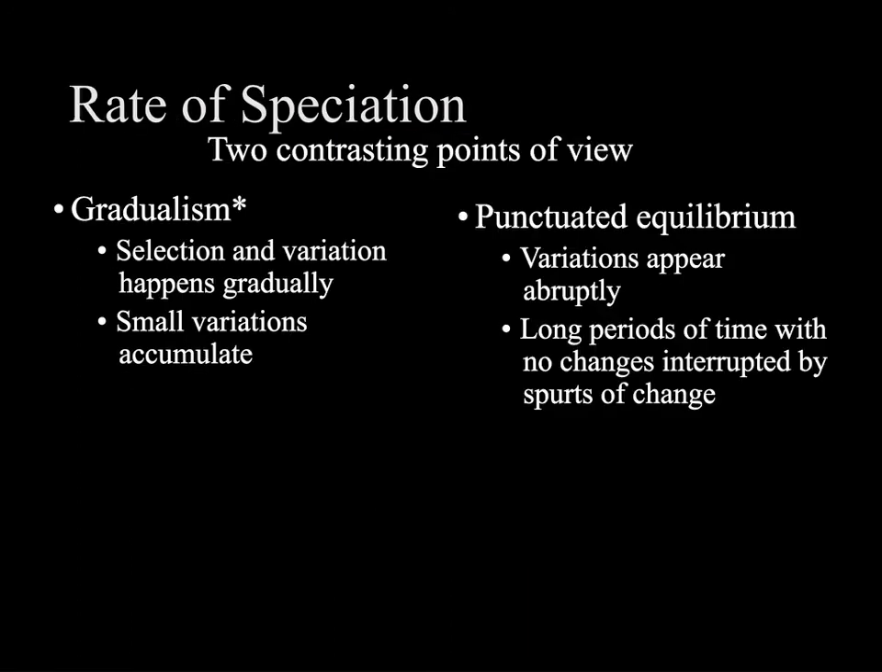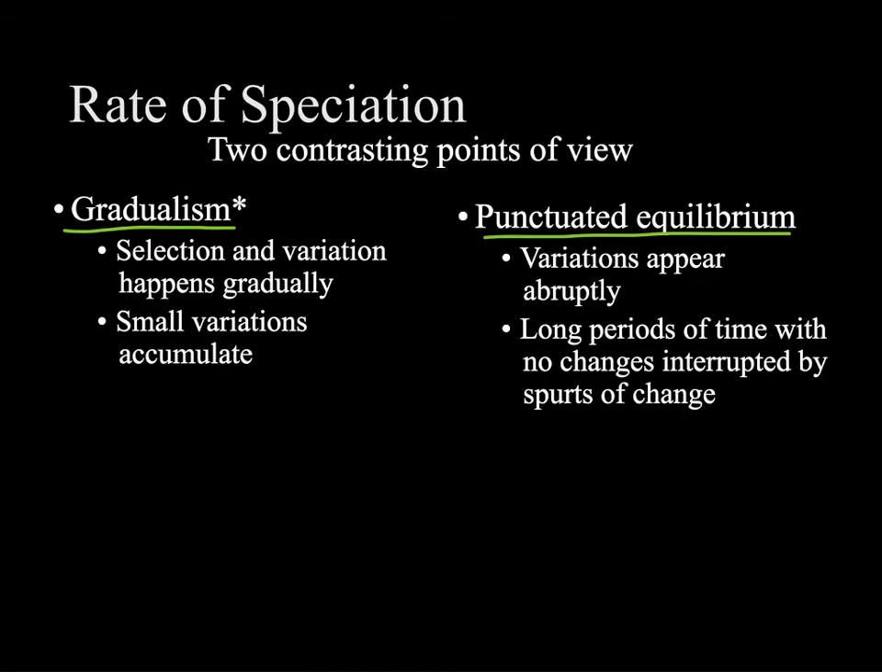In terms of how speciation occurs, there are two different viewpoints. The first, and generally more accepted by scientists, is gradualism. This is the idea that selection and variation happen all the time. These small variations accumulate, and there's always changes occurring. The second viewpoint is punctuated equilibrium. So think equilibrium, right? Everything's staying the same, and then punctuate. You suddenly change something.